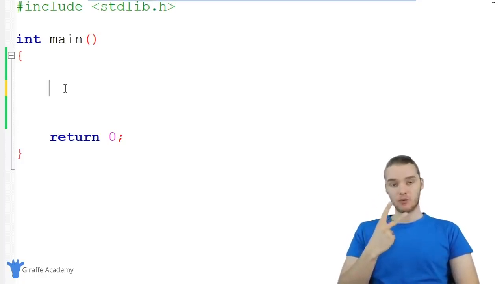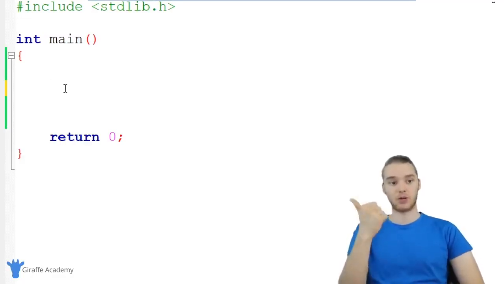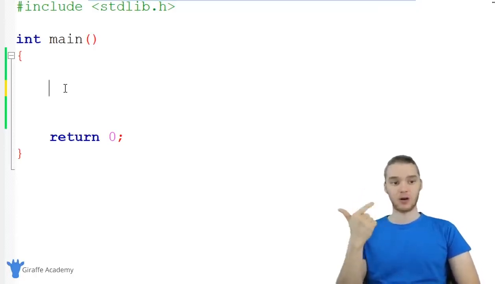There's actually two very important types of numbers that we can represent in C. The first type is called an integer, and an integer is basically a whole number, so it's a counting number, right? If I was counting on my fingers 1, 2, 3, 4, 5, I'm just counting out whole numbers, and I'm not saying like 1.5 or 2.3. That's what an integer is.